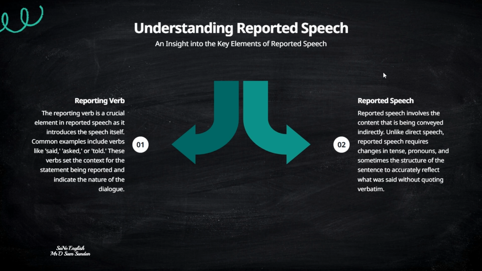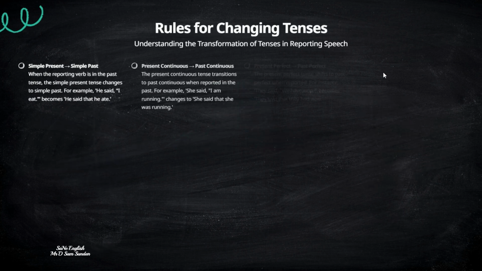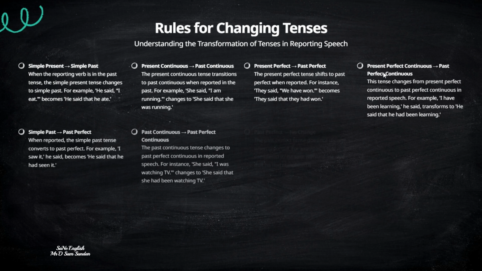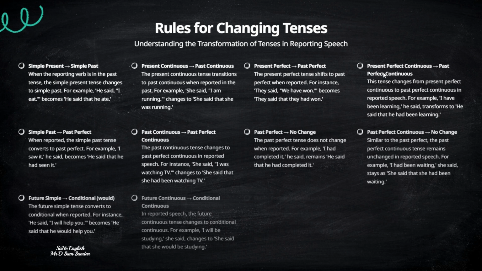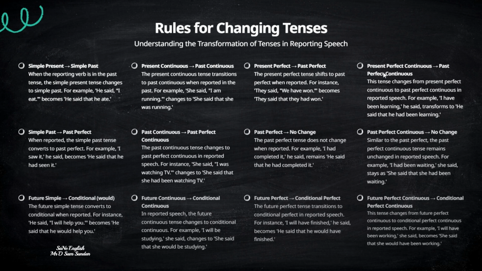If we take a look at the verb said here, it indicates that we are restating what the teacher mentioned. Since the statement is a universal truth, the tense doesn't change. So this is one thing that everybody must remember: for universal facts or statements, the tense will not change in the reported speech.